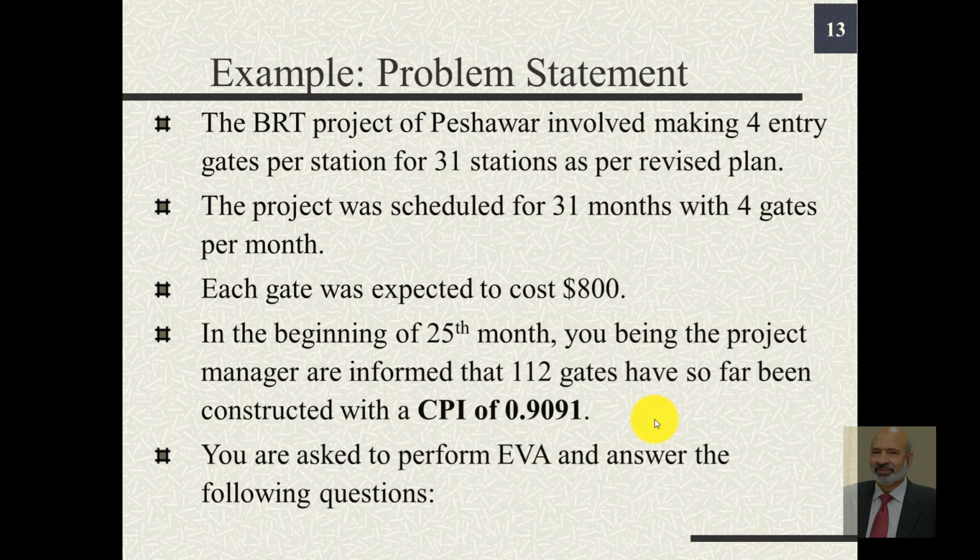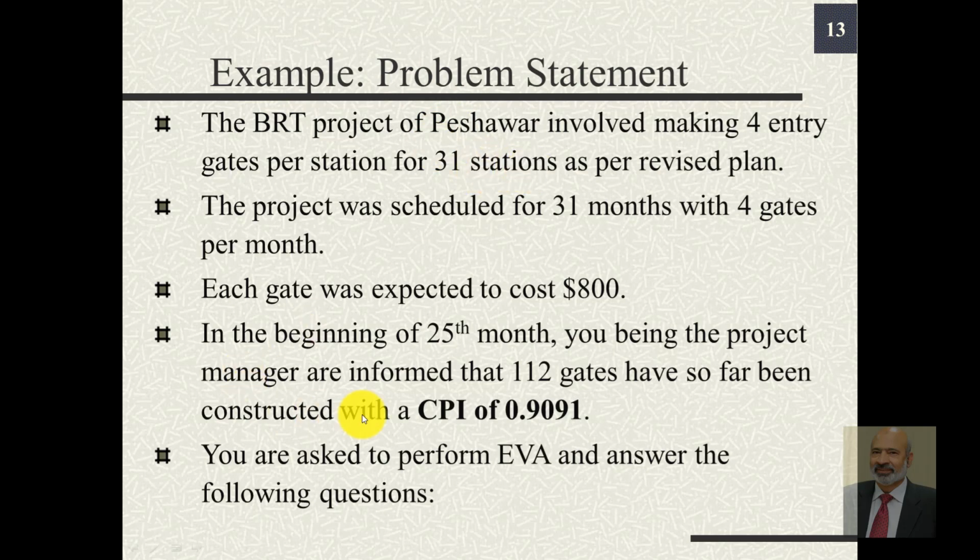Here's another example, a slightly lengthy one. We have recently witnessed the inauguration of the BRT, the Bus Rapid Transit in Peshawar. The BRT project that initially had 34 stations, those number of stations were reduced to 31, and at each station 4 entry gates were planned. The project was to install 4 gates per station in 31 months, and the number of stations was also 31.